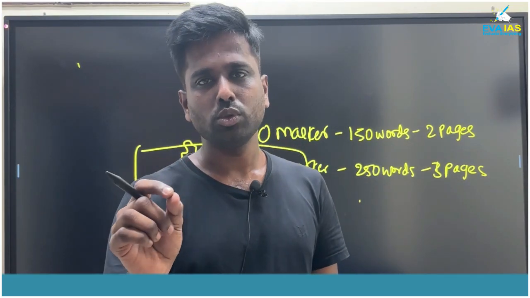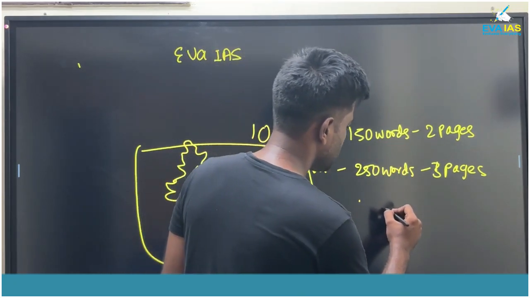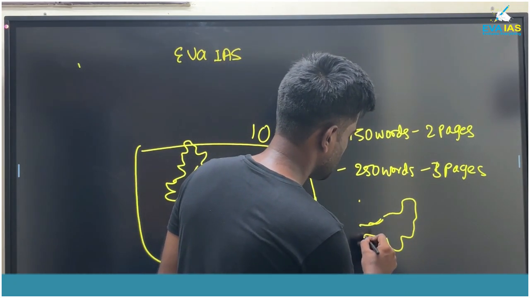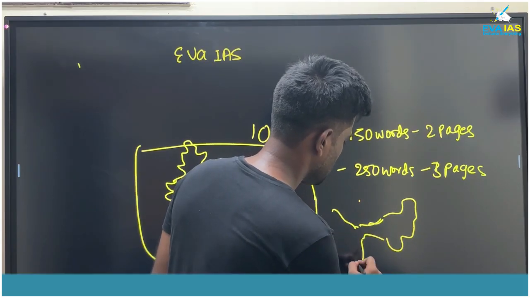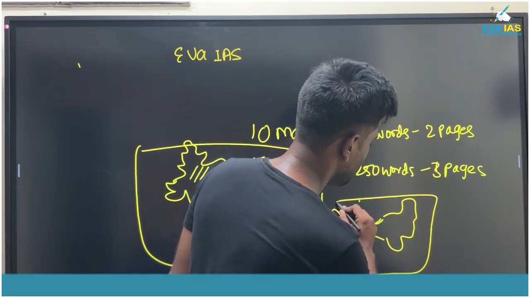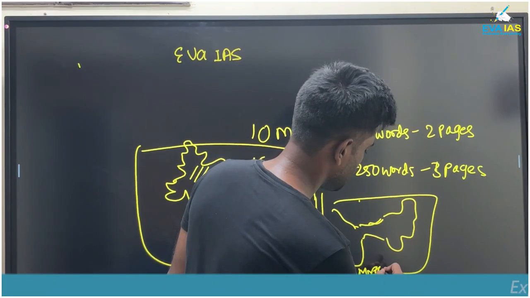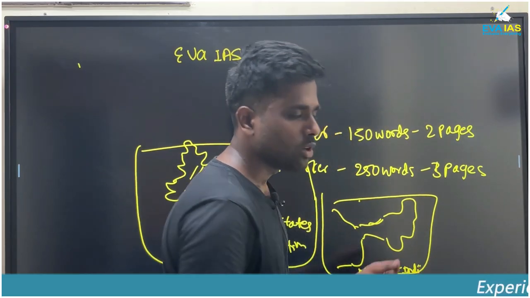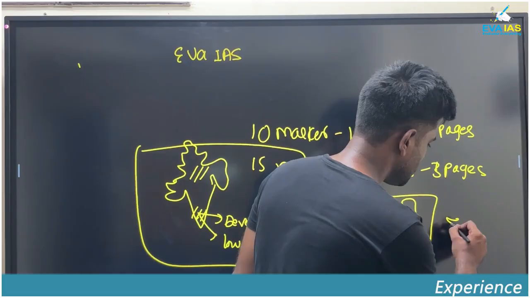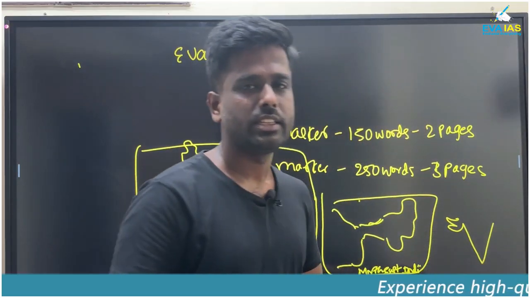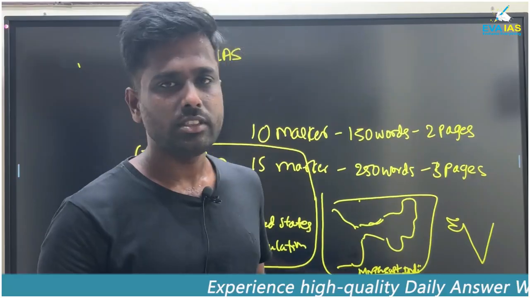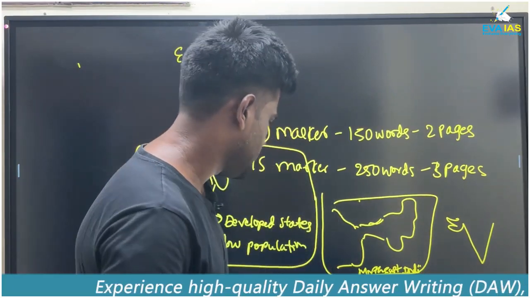Suppose you have to show only Northeast India, then you can just do it like this. You just say this is the map of India showing Northeast India. Even for the southern parts, you can just mention it like that. No need to draw the full diagram for this one. So this is the map for the mains answer writing.